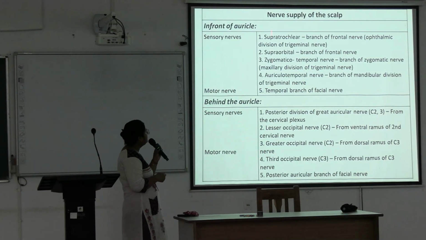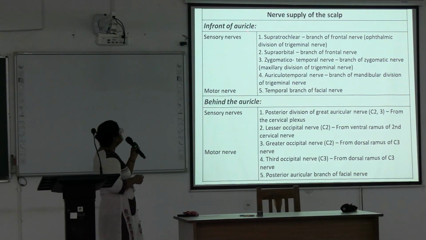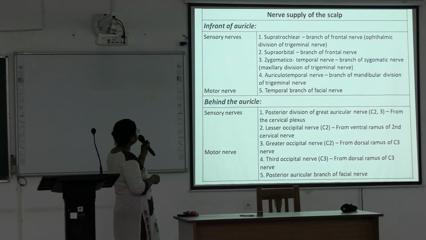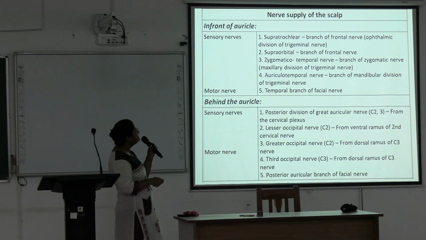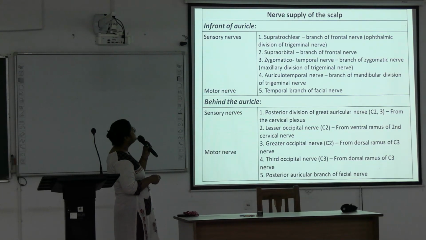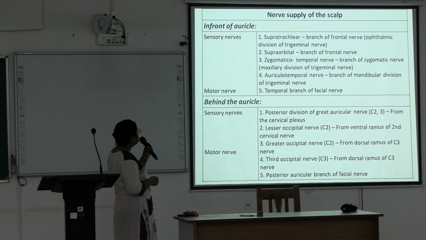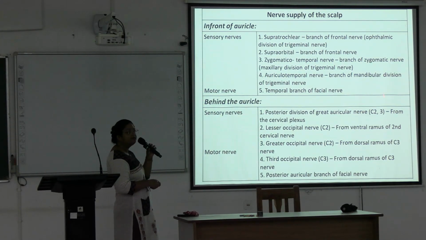So here the nerves are given. In front of the auricle, the sensory nerves are: supratrochlear nerve, branch of frontal nerve, which is again a branch of the ophthalmic division of the trigeminal nerve. Supraorbital, branch of frontal nerve. Zygomaticotemporal, branch of zygomatic nerve, again a division of the maxillary division of the trigeminal nerve. Auriculotemporal, branch of the mandibular division of the trigeminal nerve. And the motor nerve is the temporal branch of the facial nerve. So these are located in front of the auricle.